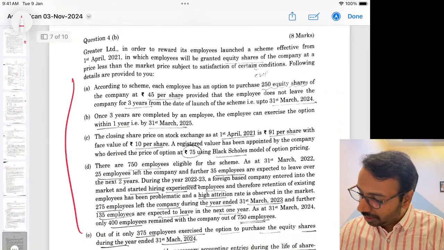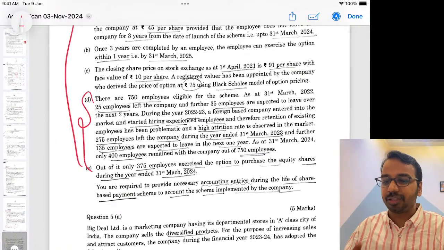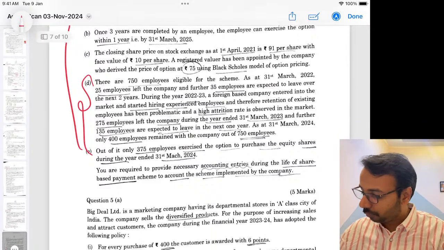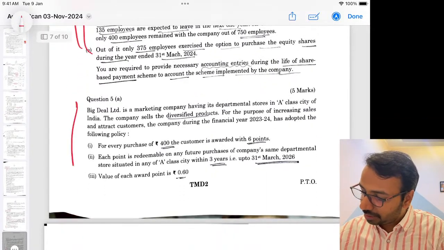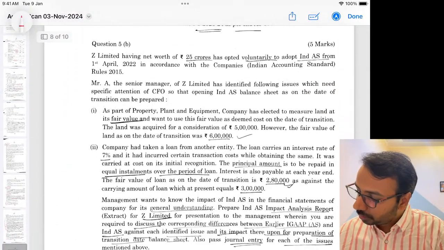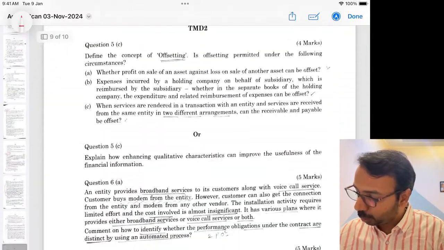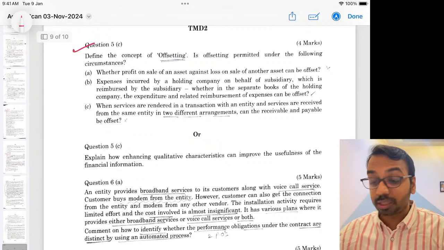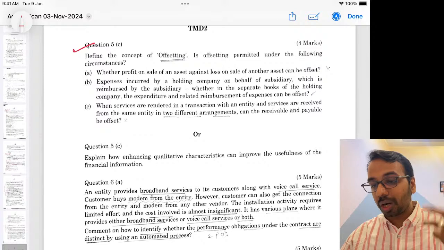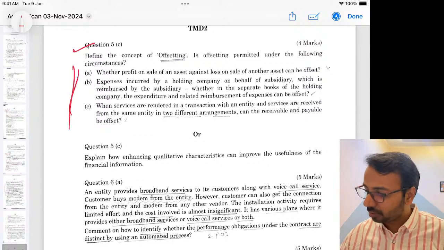Then here it is on Ind AS 102, again a standard question. A lot of extra text has been given here just to confuse you, but the answering pattern will be as normally what you do. Then this is on points, again a standard question. Then this is on voluntary adoption of Ind AS, how to treat different items, concept and offsetting, very typical theory questions. But again, even if you have not done this thoroughly, you could have answered based on a general understanding. You will be getting some marks.